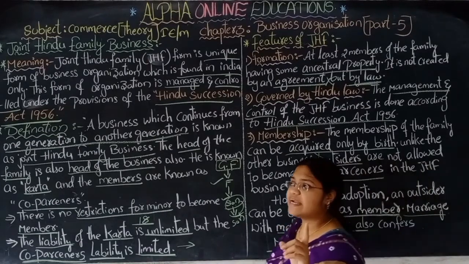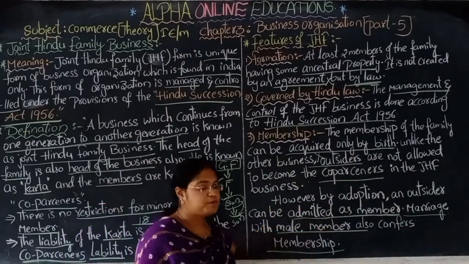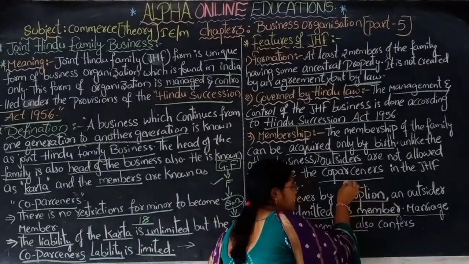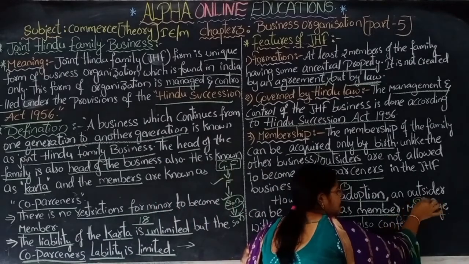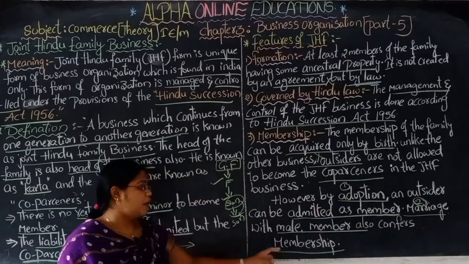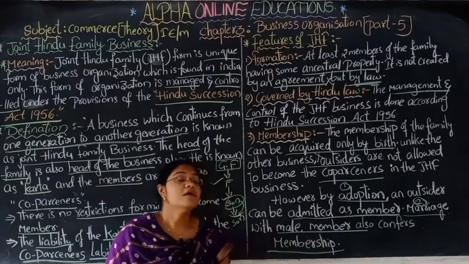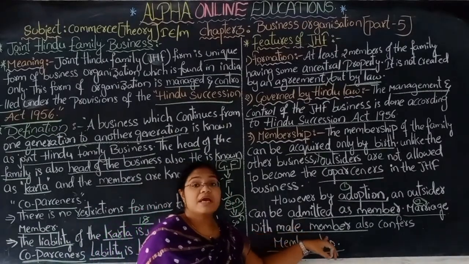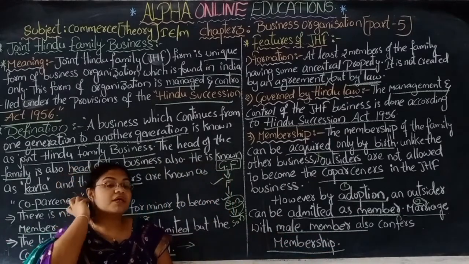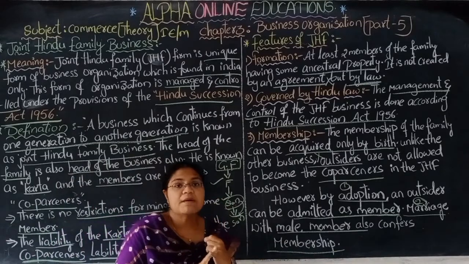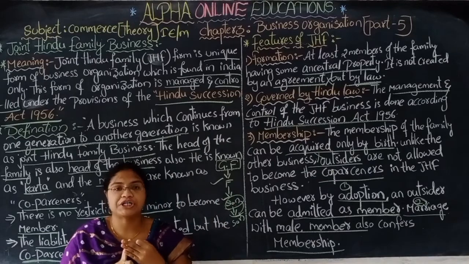One thing, for outsiders to become members there are two sources. One is by adoption: if they adopt an outsider, he can become a member. The second is by marriage: if you marry a male member of that family, you also become a member. In this way you can become a member. By birth, by adoption, by marriage, you can become a member of the joint Hindu family.